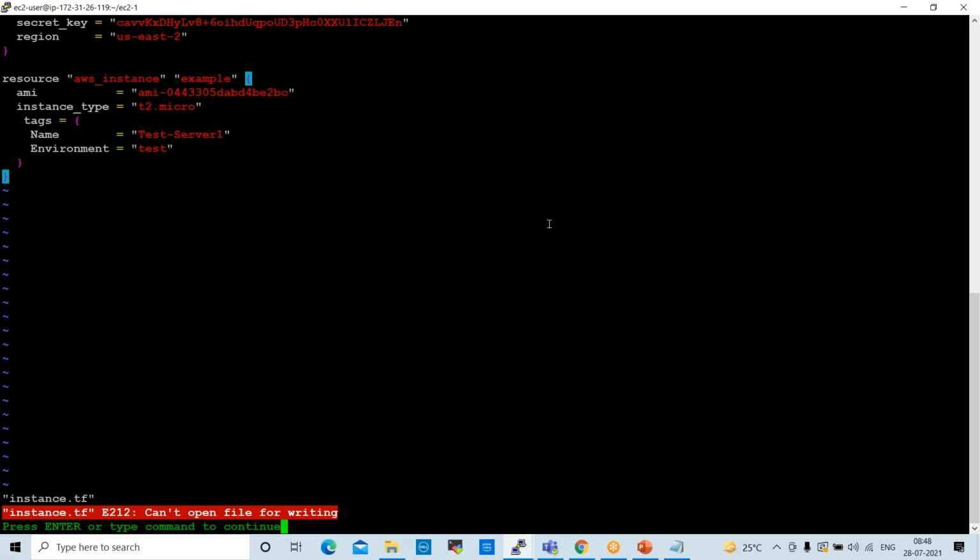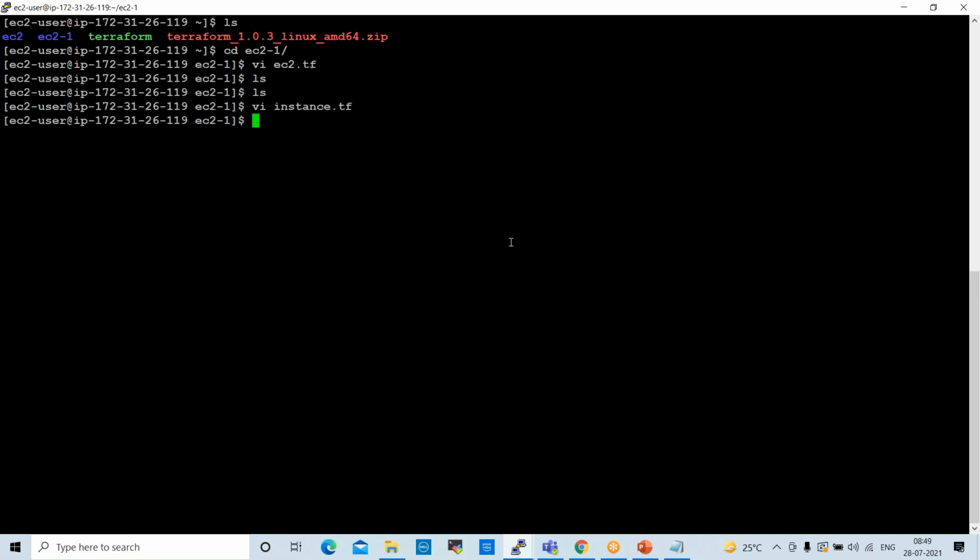It's giving some error. Sometimes that is okay while working on Terraform. If you give sudo, it will give you more errors. Let me try once. Using sudo, you can try.